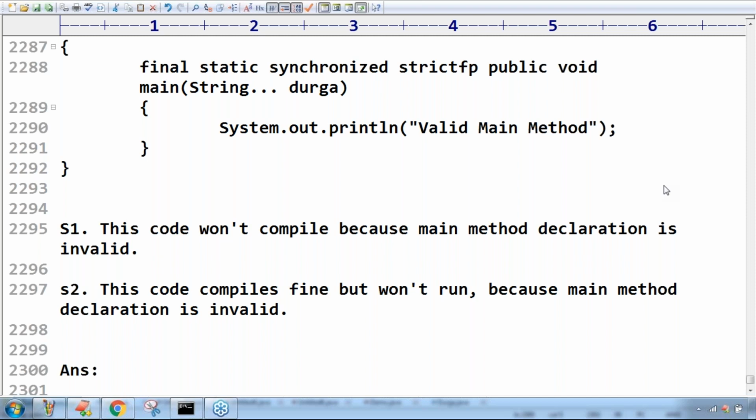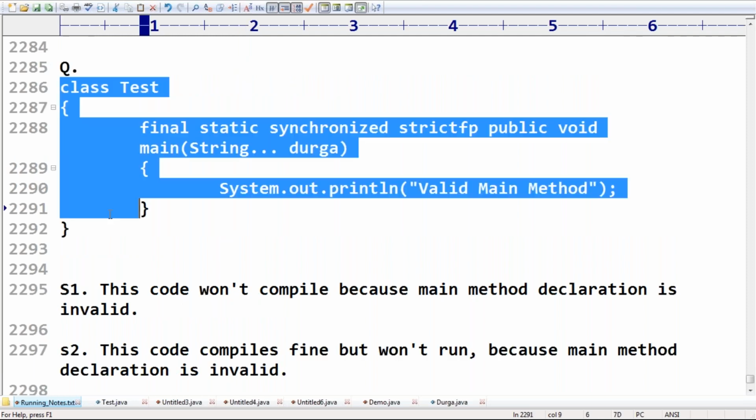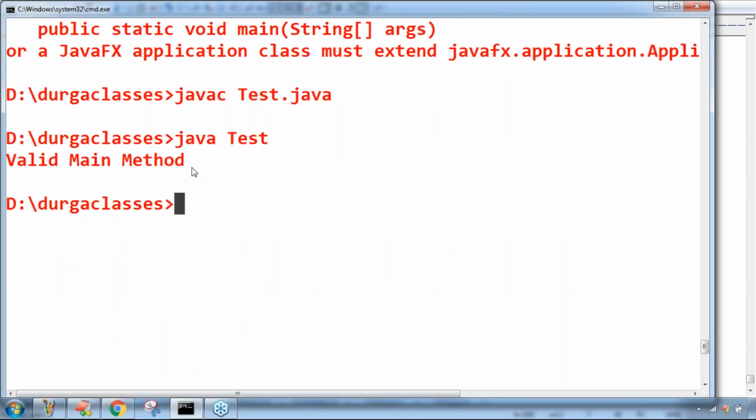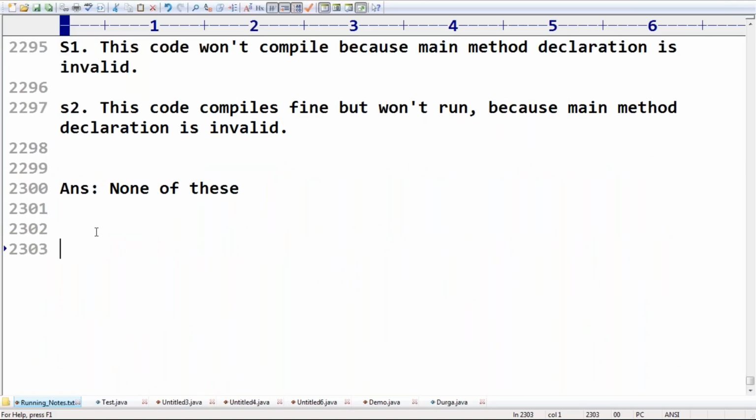Adnan Khan, take a bit of special care. Which one is the correct answer? Okay, none of these. Remember this. Both are wrong, both are invalid. S2 is not correct because it happily compiles and runs fine. Even I showed the output also. It is valid. So none of these are valid, both are invalid statements.